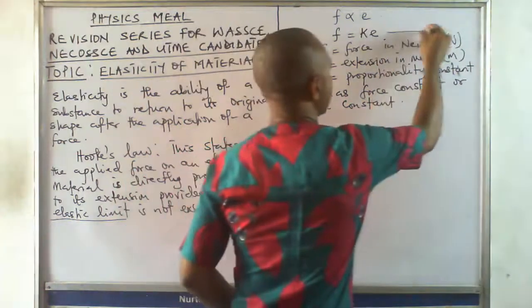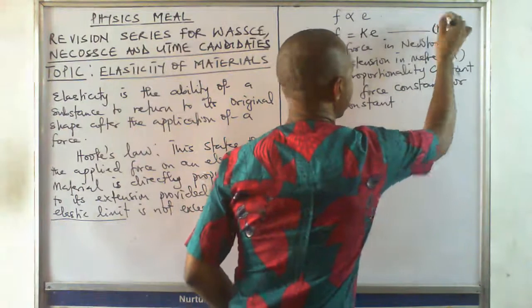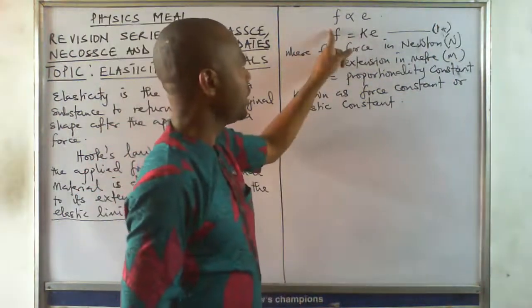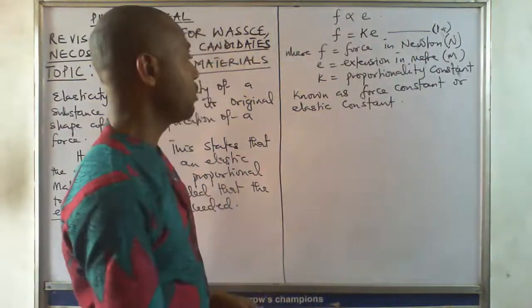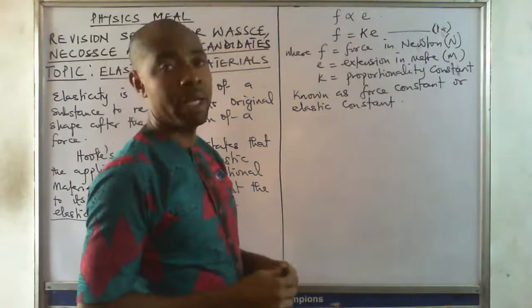So this is equation one. Let me call it 1A because I want to do another thing here. What it means is that force is proportional to extension. An increase in force will bring about an increase in the extension of the body, the extension produced when you apply the force.